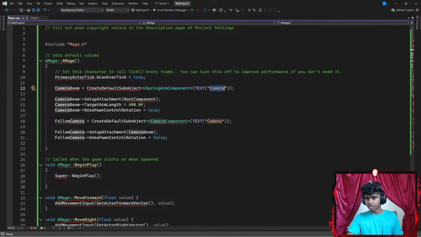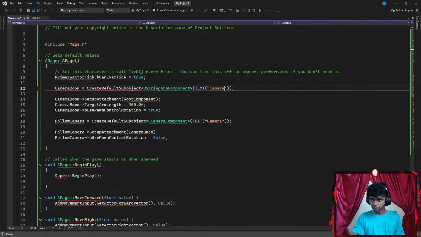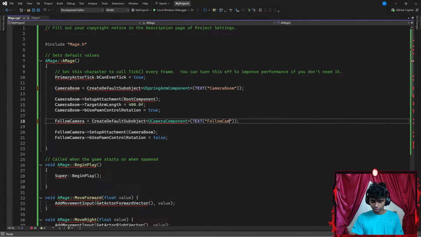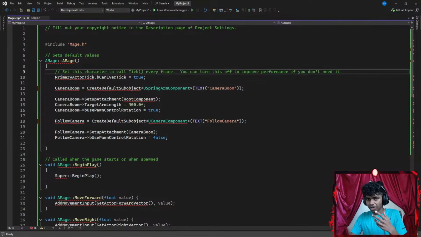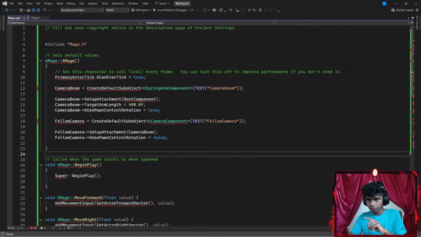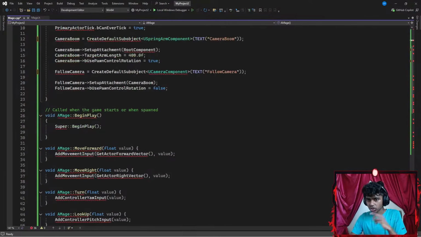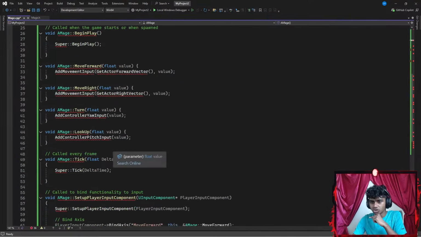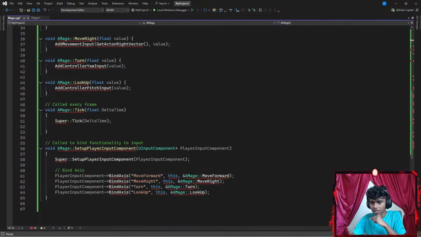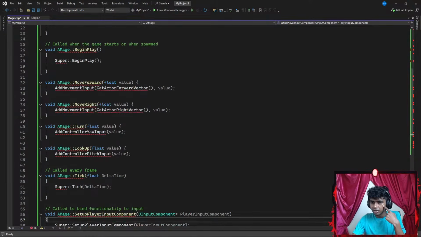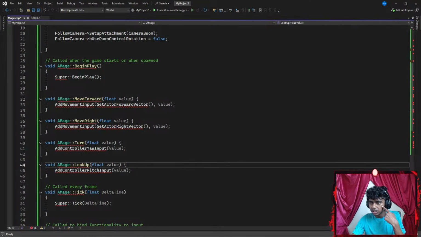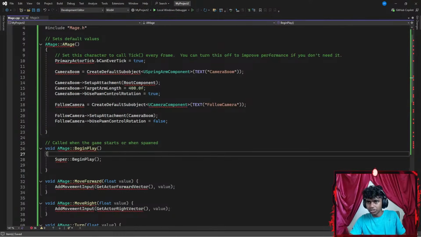Okay, maybe I change this to something like camera boom and that to something like follow camera. Okay, and then once I'm done with this root component, camera component, let's give my editor a while to actually process this part. Okay, that is a mage. Curly braces. The code should be the same because my mage's name is, the spelling is correct. It's mage.cpp. I go ahead and bind my axis. Everything is correct. Okay, let's hit Control S to save the code real quick.